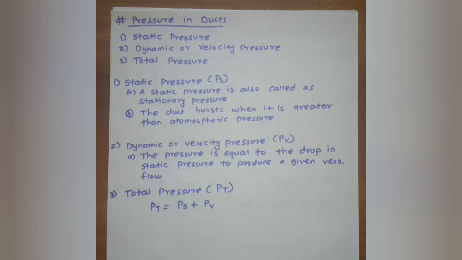The total pressure is a summation of static pressure plus velocity pressure. The static pressure is always present in the duct as well as the velocity pressure, but the total pressure in the duct is the summation of static pressure plus velocity pressure.